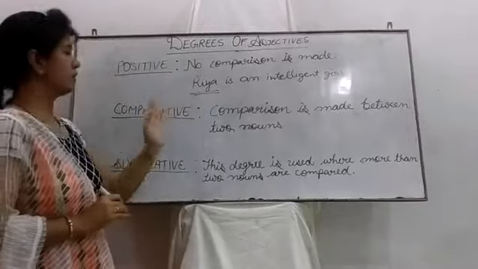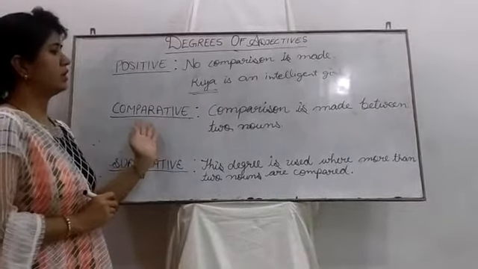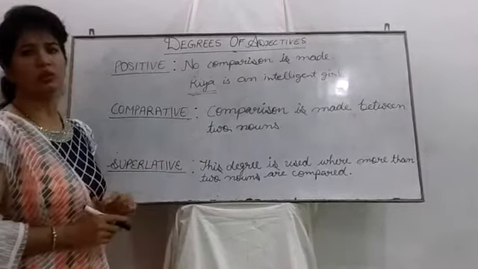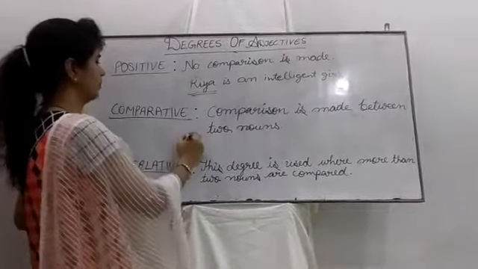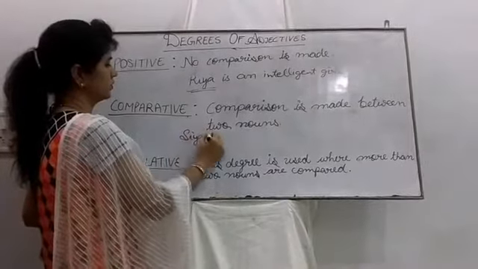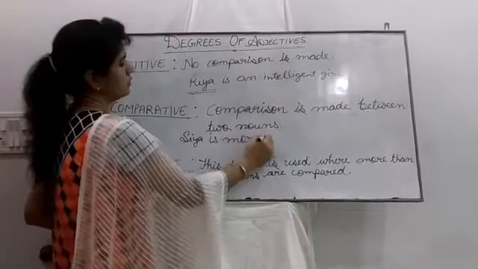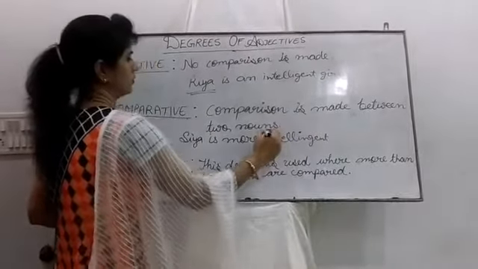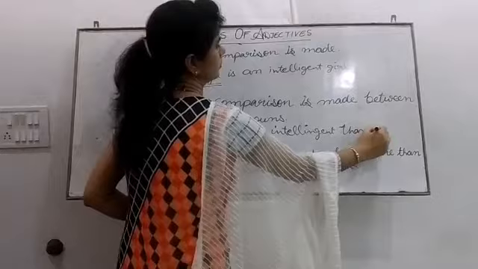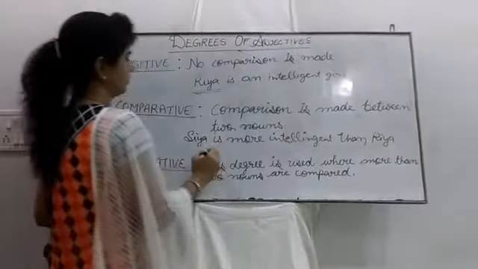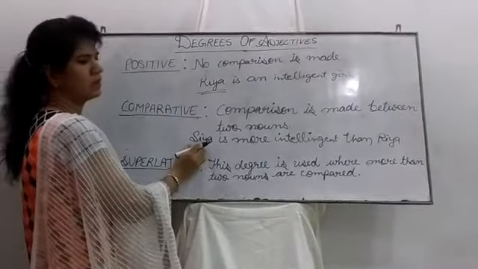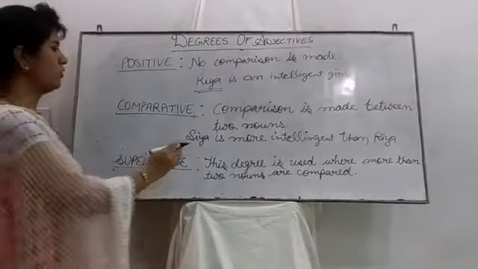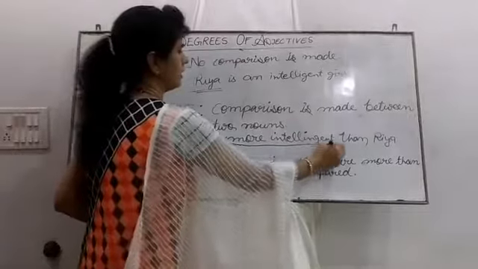Another degree is the comparative degree. Here comparison is made between 2 nouns, like "Sia is more intelligent than Riya." Here the comparison is between Riya and Sia, so we are using the comparative degree.